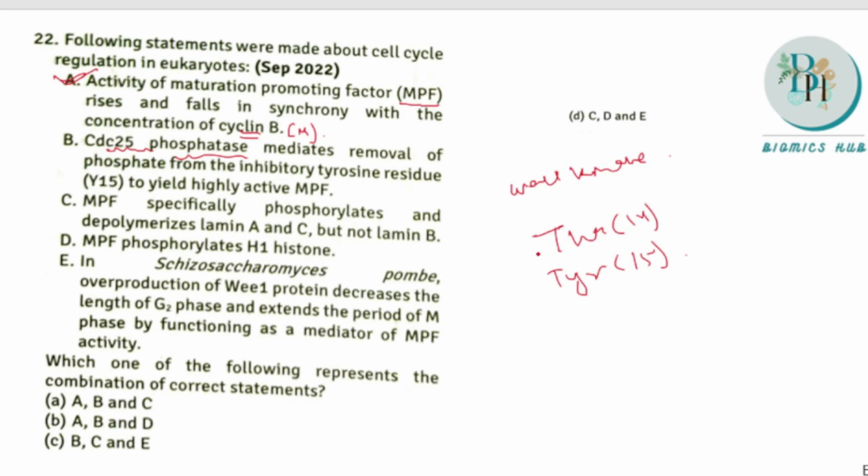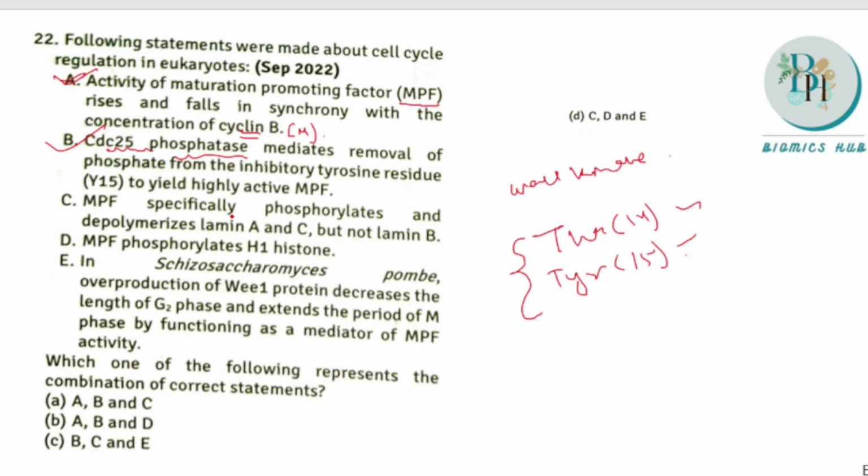The next statement: MPF specifically phosphorylates and depolymerizes lamin A and C, but not lamin B. This is the incorrect option, because it depolymerizes lamin A, lamin C as well as lamin B. Here you can see the MPF, cyclin and CDK of M phase.